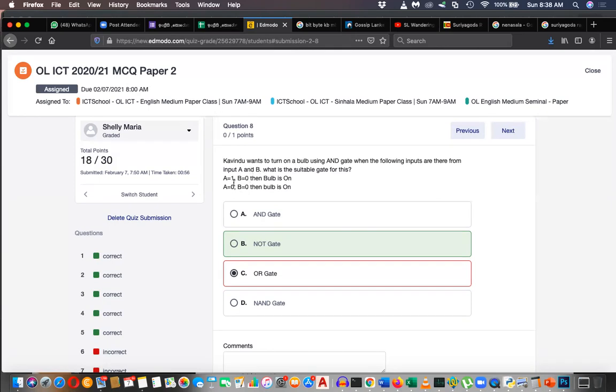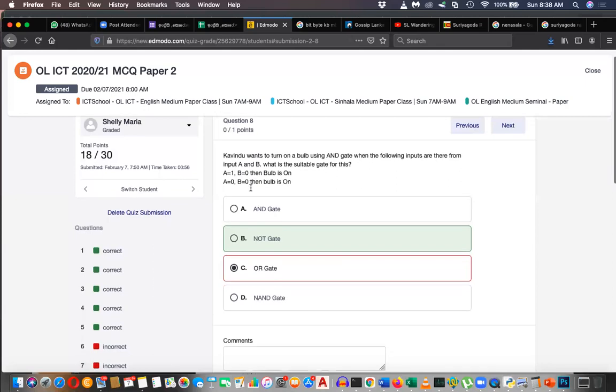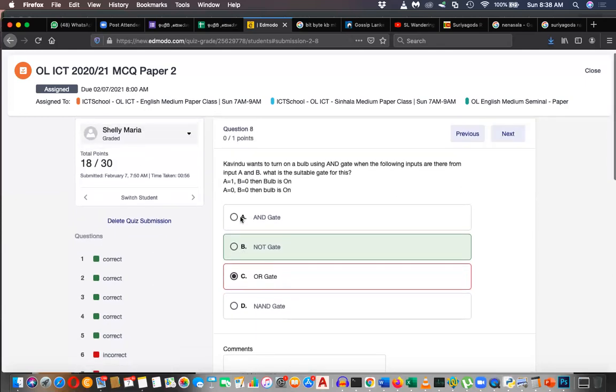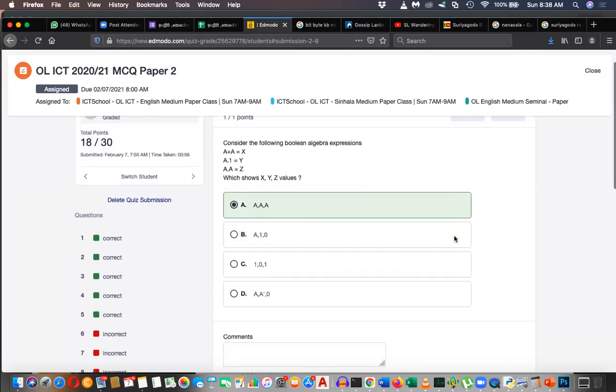To make everything 1, most of the inputs here are 0. To make this one 1 you need a NOT gate, and to make both of these 1 you need two NOT gates. You need 3 NOT gates. So that is the answer. It's the NOT gate. We have discussed this previously.